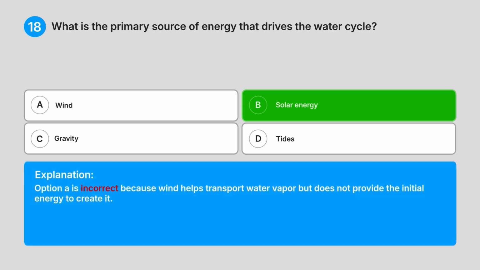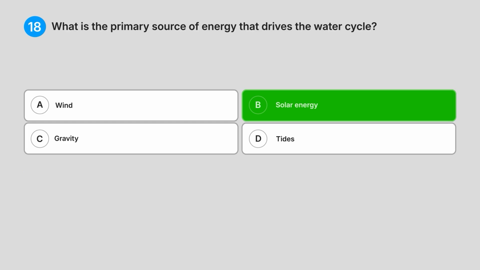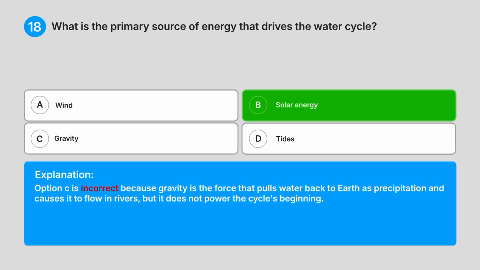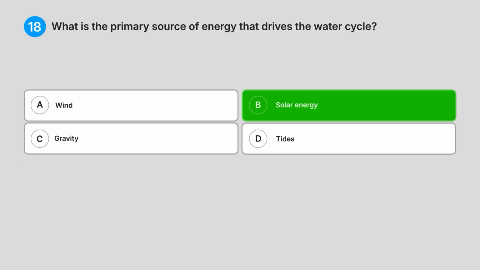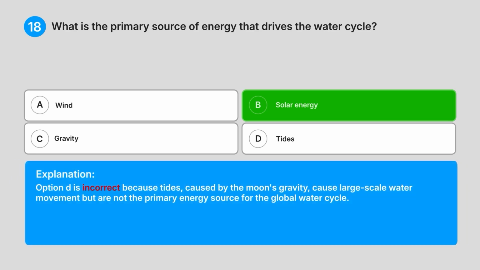Option A is incorrect because wind helps transport water vapour, but does not provide the initial energy to create it. Option C is incorrect because gravity is the force that pulls water back to Earth as precipitation and causes it to flow in rivers, but it does not power the cycle's beginning. Option D is incorrect because tides, caused by the moon's gravity, cause large-scale water movement, but are not the primary energy source for the global water cycle.